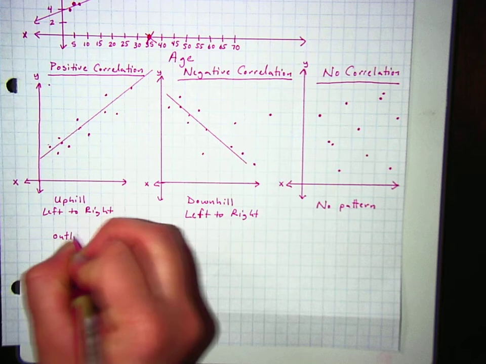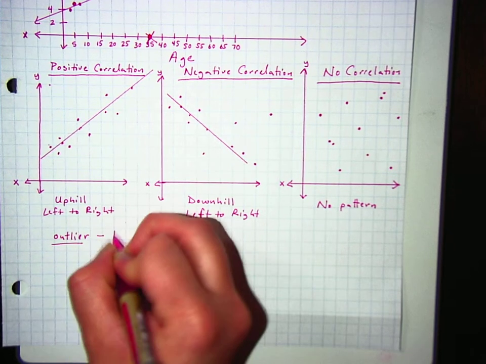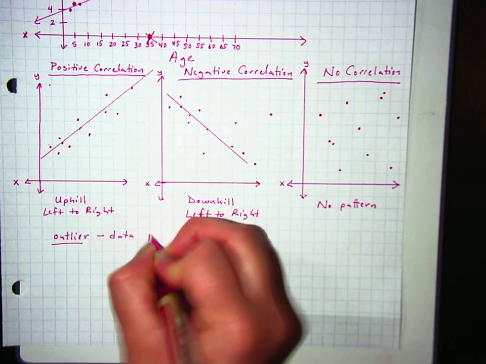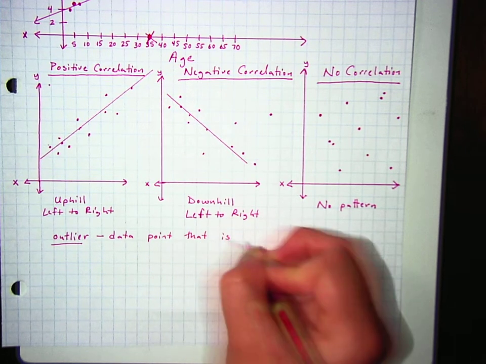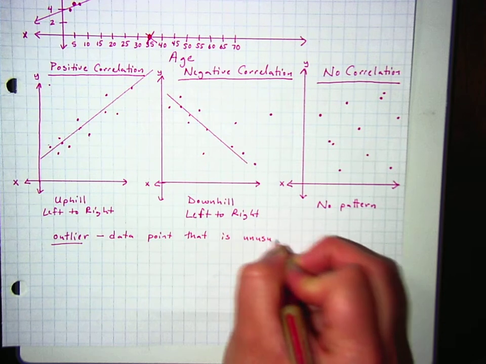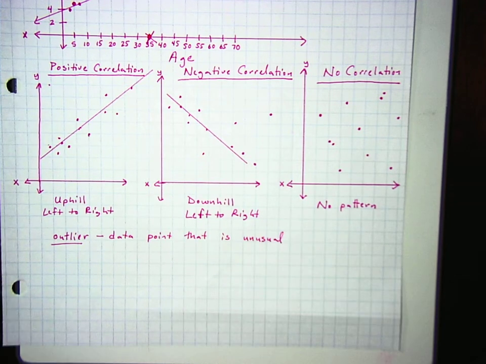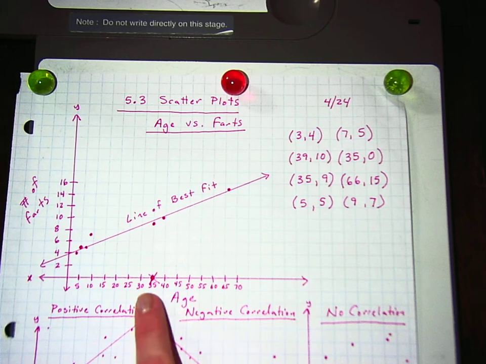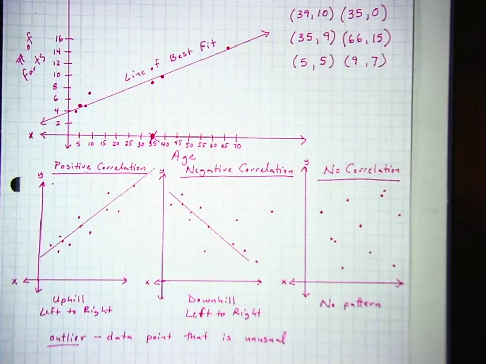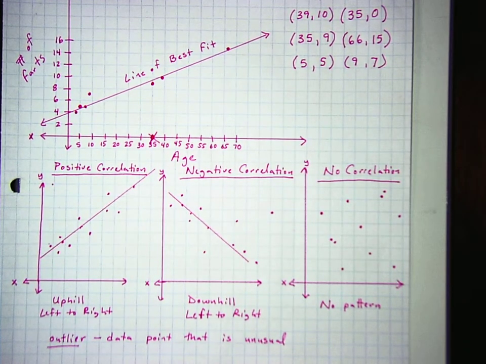So an outlier is a data point that is unusual. It could either be super high when the rest of the data is super low, or it could just be that maybe you're weird for your age group, or maybe you don't fart a lot. Maybe you're an outlier that way. Maybe that's who you are. No judgment.